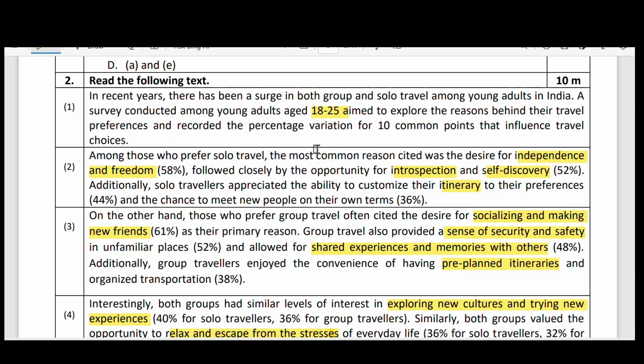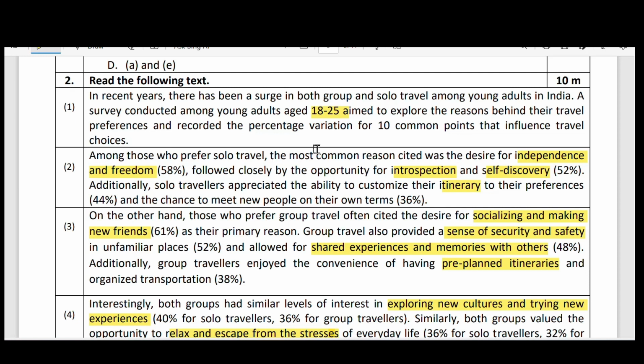Then explore reasons behind their travel preferences and recorded the percentage variation for 10 common points that influence travel choices. Among those who prefer solo travel, the most common reason cited was the desire for independence and freedom, 58% of the people said this answer, followed closely by the opportunity for introspection. When you travel alone, actually you will try to discover yourself, that is the other point. 52% of people told this.